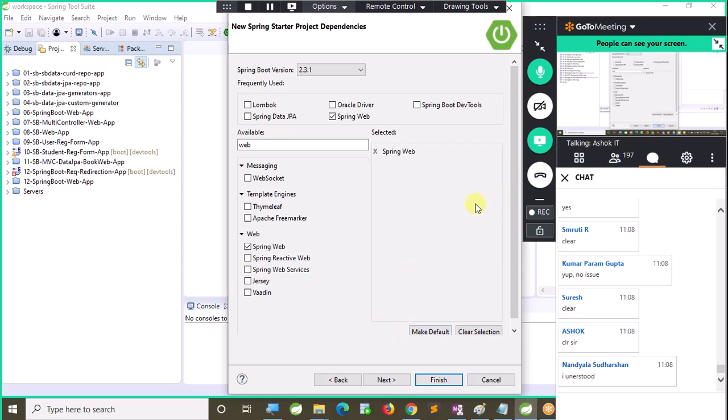All of you clear with this? Why am I selecting Spring Web? I can select Reactive Web also, no problem. But I am not selecting Web Services because that is meant for developing SOAP-based web services. Are you able to follow me?